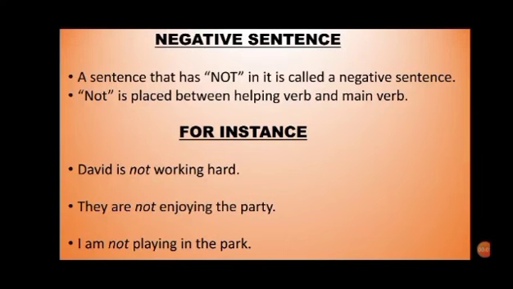Now children, let us study how to make any sentence a negative one. A sentence that has not in it is called a negative sentence. Not is always placed between helping verb and main verb. So children, it is very important to add not in any sentence to make it negative. Also, not is placed between helping verb and main verb.